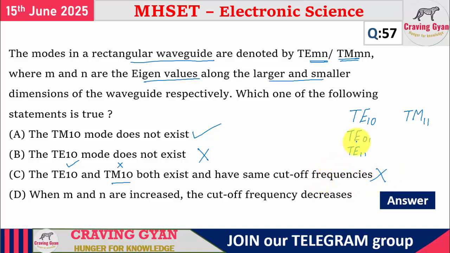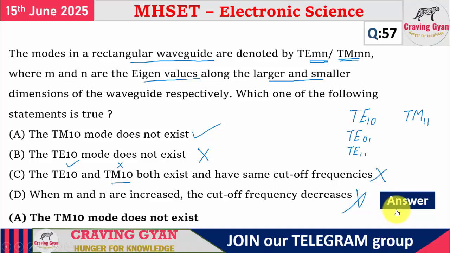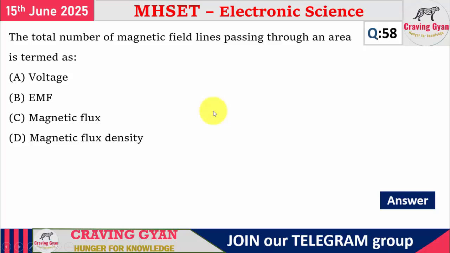The same cutoff frequency will be for TE11 and TM11. When M and N are increased, the cutoff frequency decreases, which is absolutely wrong. So for the 57th question, the first option is correct. TM00, TM01, TM10 are not going to exist. TE00 is not going to exist. That's it.